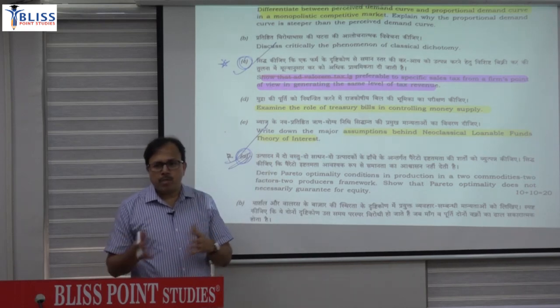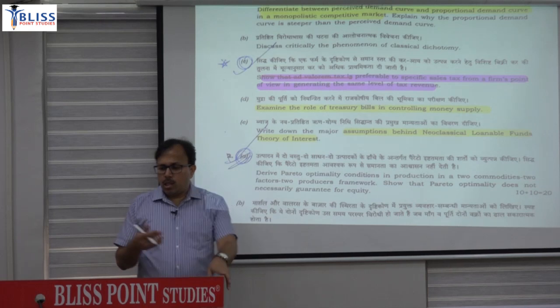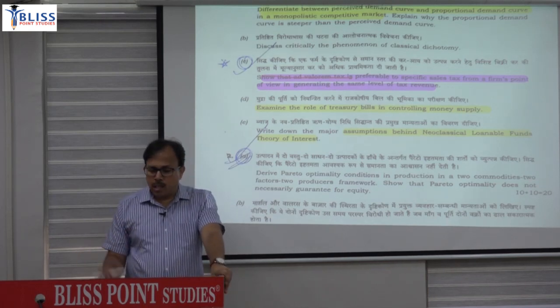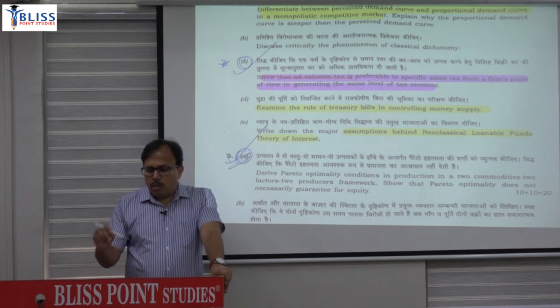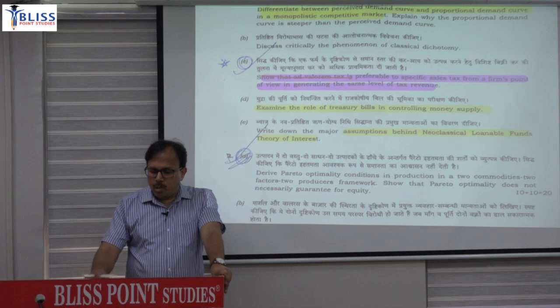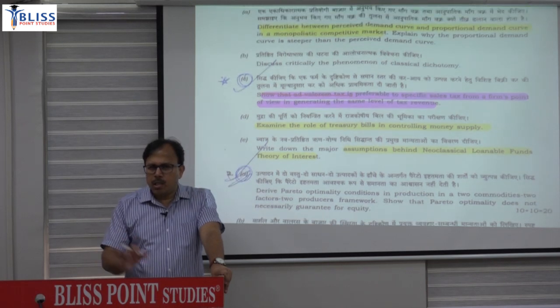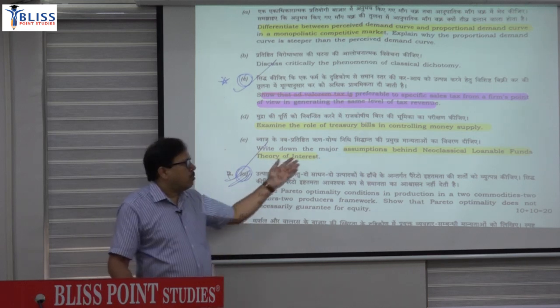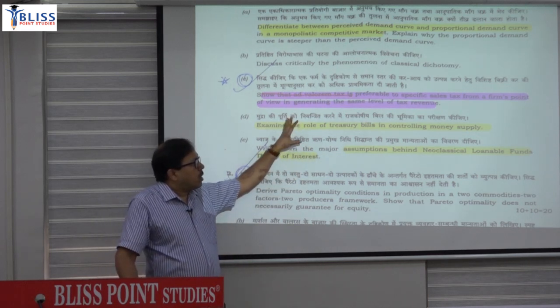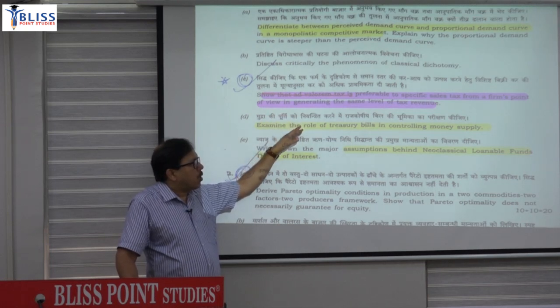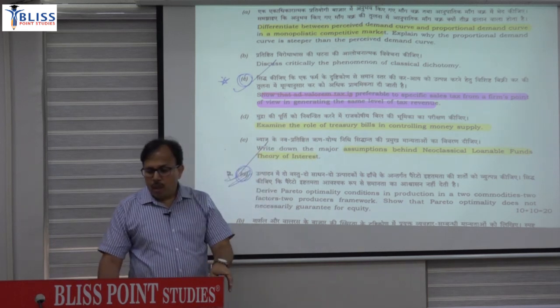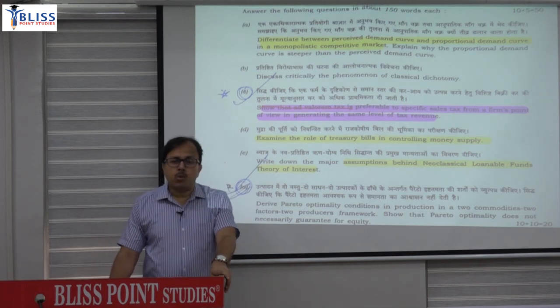Okay. So for that purpose obviously you have to go by the lecture. This was not a question in the test series category, but if you know the assumptions. The problem, I will say, for one or two questions was, even if you do not know the neoclassical directly, but you have a general idea of the neoclassical, then also you can write a few assumptions on your own. So the first question was direct, the second was also direct, we can say classical dichotomy. Few new questions highlight why there is a need to cover new questions.